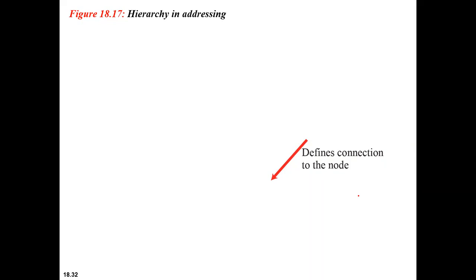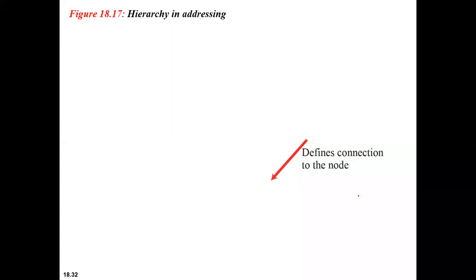For example, in case of postal network, observe what is the hierarchy of addressing. First, you need to write the country name, then state, followed by street, house number, all those things. So this is a hierarchy of addressing. In case of telephone, the phone number is divided into various codes: country code, area code, local exchange, and then the connection. So the address has some hierarchy. Correct. So even a 32-bit IPv4 address is also hierarchical.